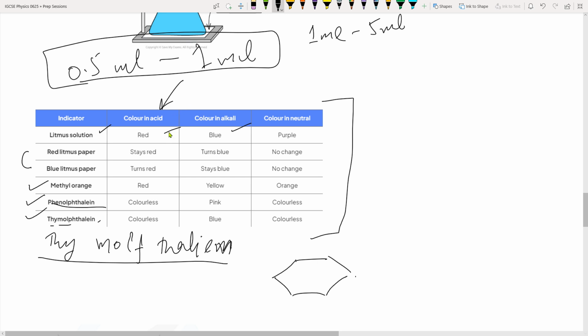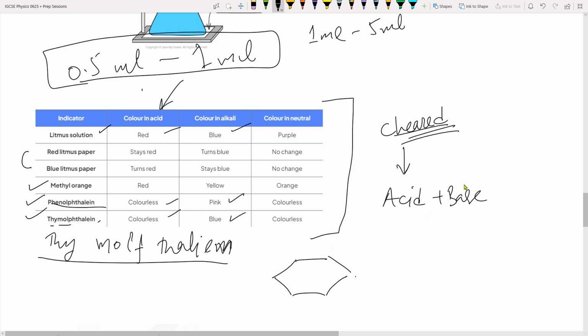Thymolphthalein is also colorless in acid. They only give colors in alkali. So if you want to test an acid base titration, any acid plus base reaction, and you want to know whether the acid was consumed from a reaction, what you will do is add a few droplets of these colorless ones, because in acid they are not going to give any color.